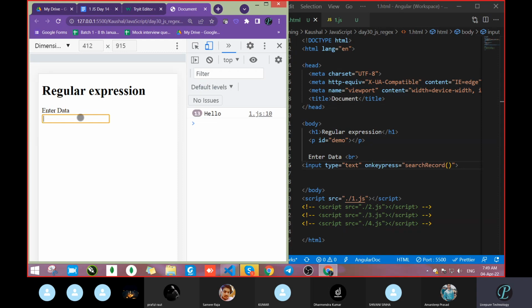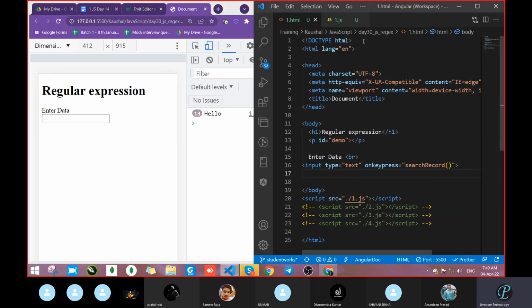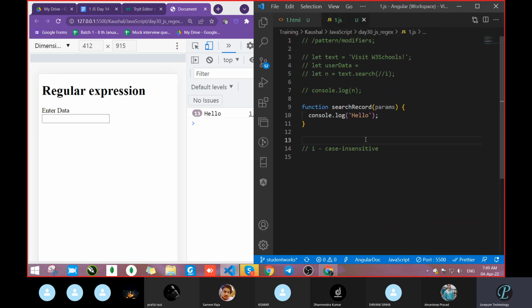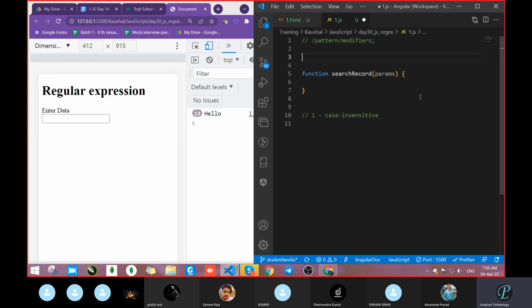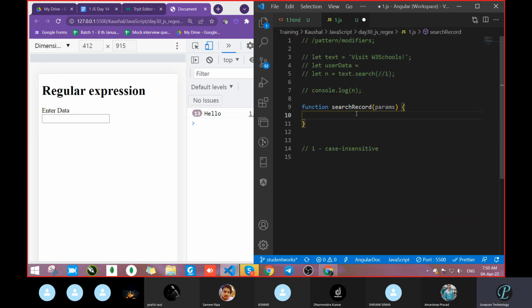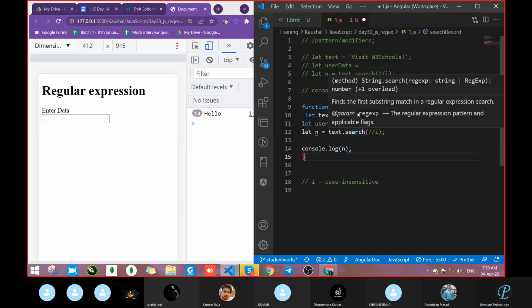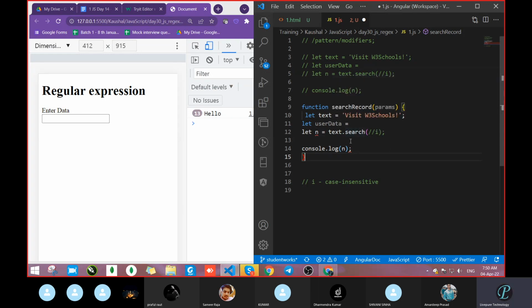So as per requirement, you have to go with the event. Suppose I want keypress. What was done? We had stored, means we had passed, whatever output is there inside this one. Now I do not want it like this. What I want is to search. So copy this one, pass it inside the function. Okay, and there is a mistake. Somewhere it is showing an error. Okay, user data. Fine, let it be.